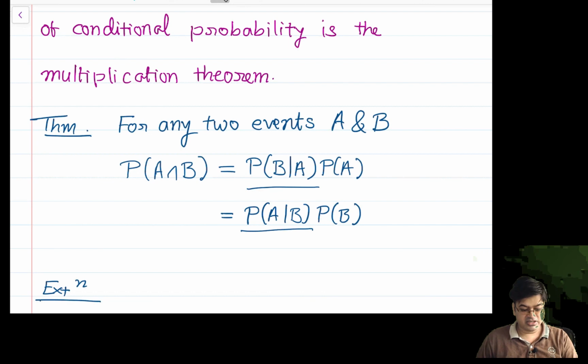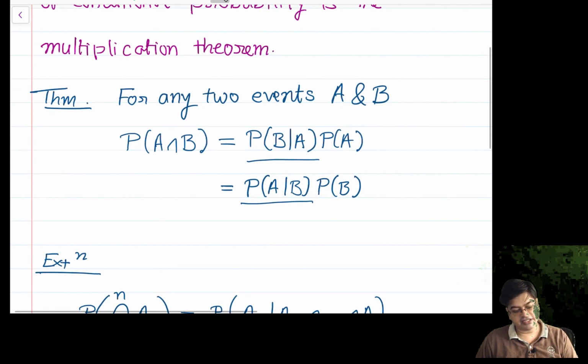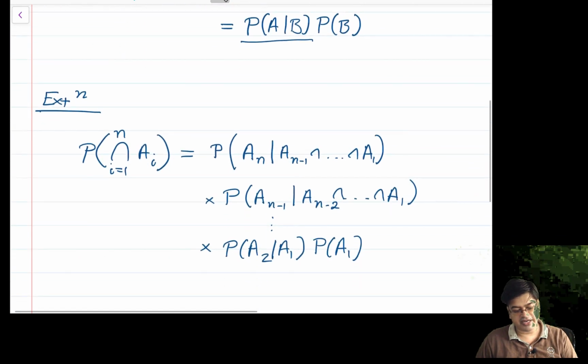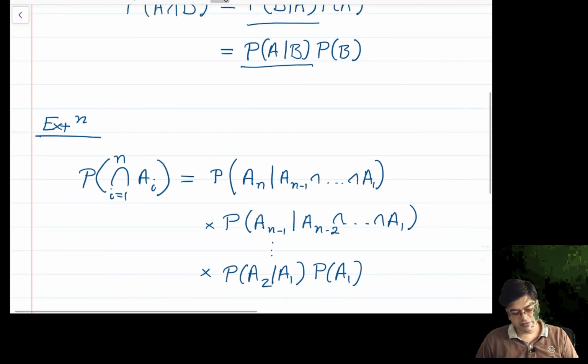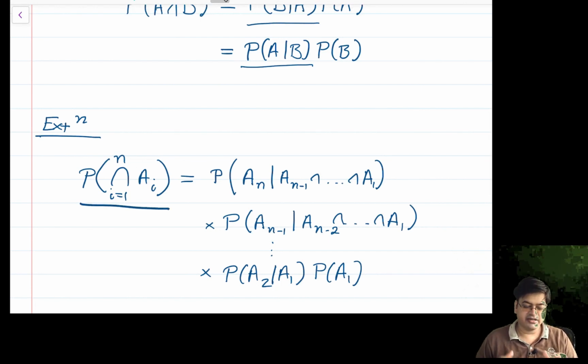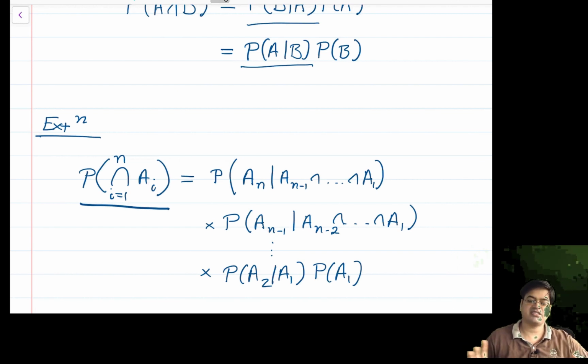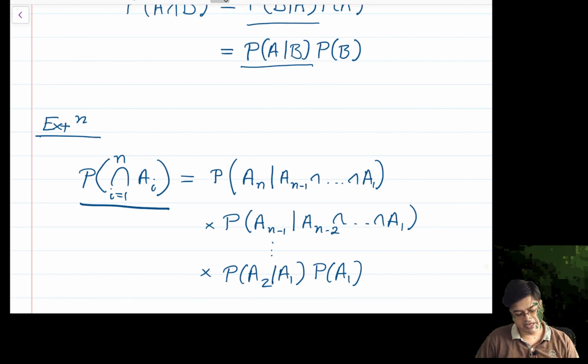An interesting consequence of this is the extension of the multiplication theorem for finite n. What we are doing here is, we have a finite intersection and I want to write it in a simplified manner, because if you look at that structured sequential diagram, I can design a sequential diagram from A1, then consider only A2 and then sequence it into AN and so on.